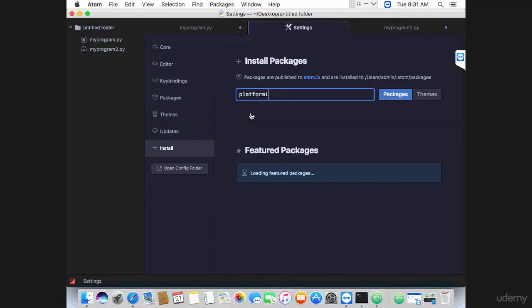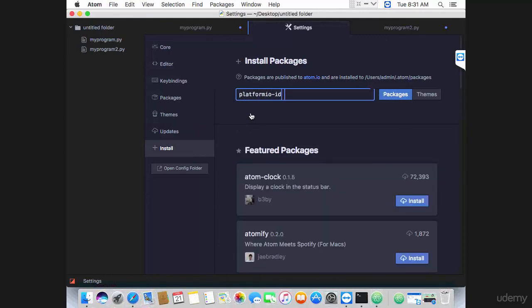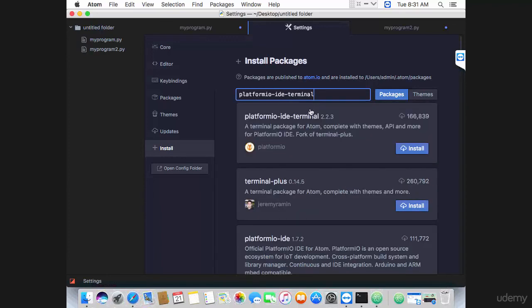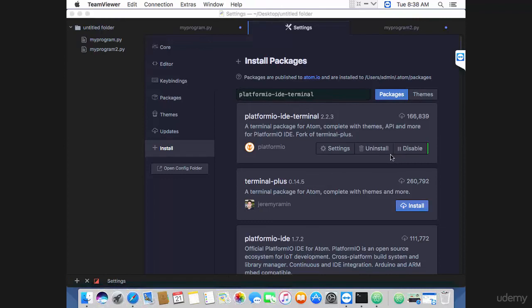Type platformio-ide-terminal. Enter to search. And then go ahead and install the platformio-ide-terminal package. The installation should take a few moments. And yeah, finally, platformio-ide-terminal has been installed successfully.